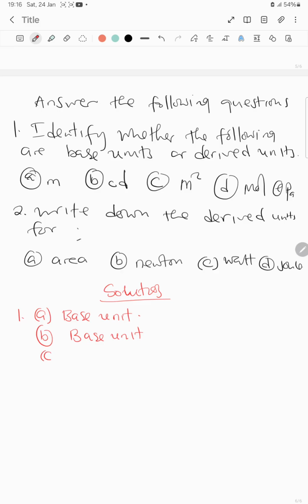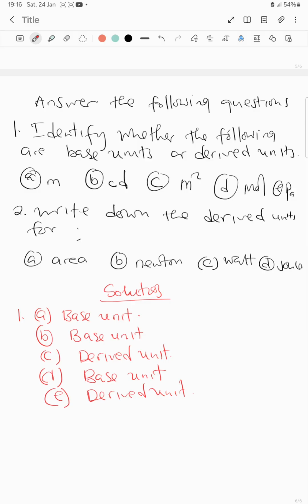Square meter, that is C, that is a derived unit. Then D, mole, that's a base unit. Then E, Pascal, that's a derived unit. So these are the solutions for part A or question 1.